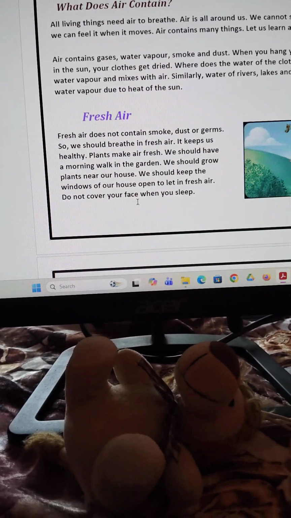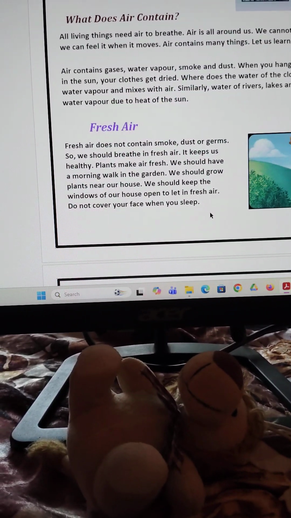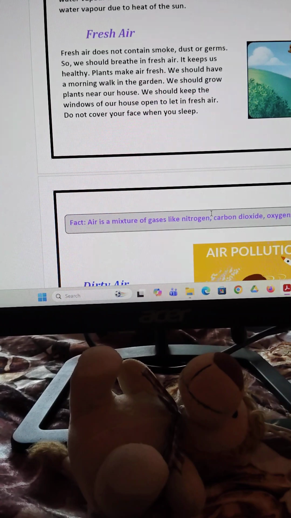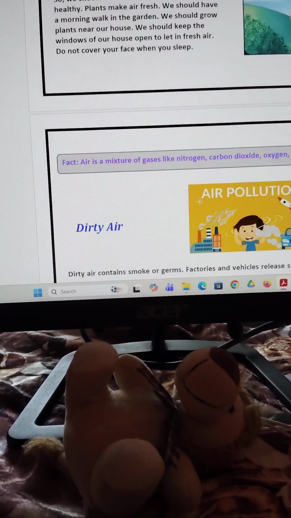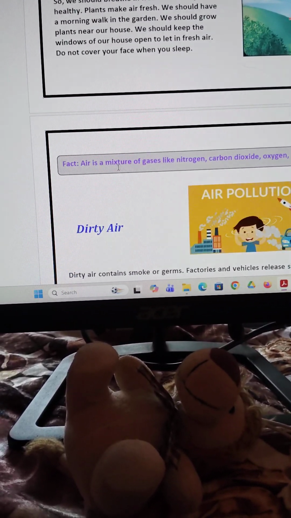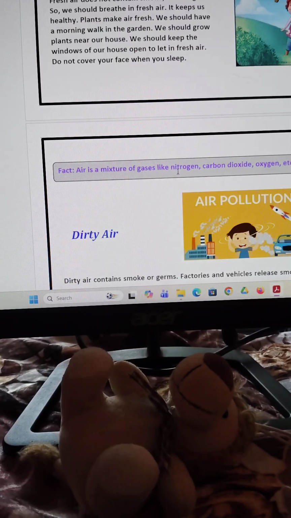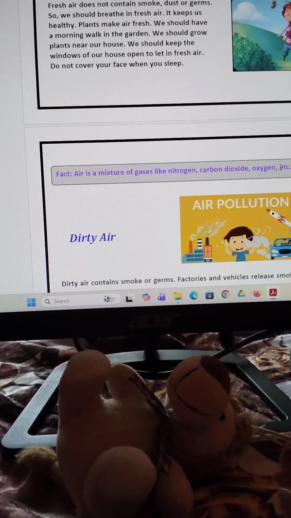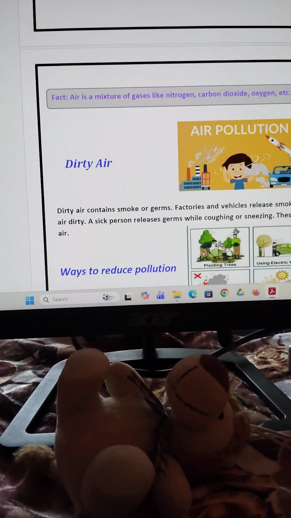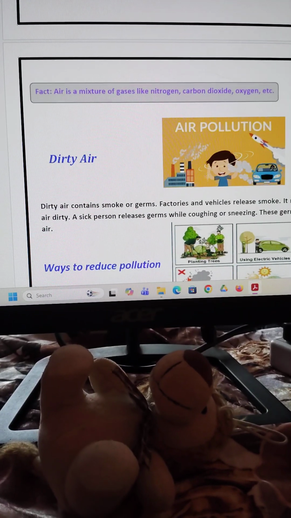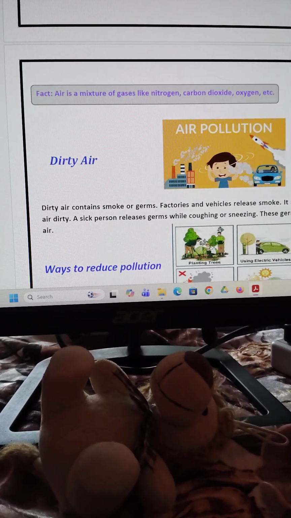Do not cover your face when you sleep. Fact: air is a mixture of gases like nitrogen, carbon dioxide, oxygen, etc.